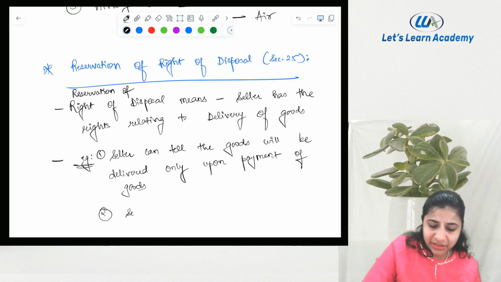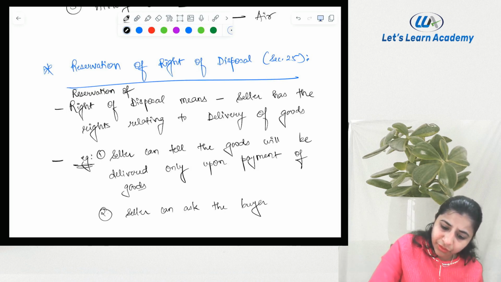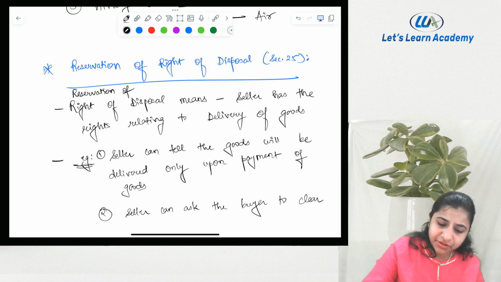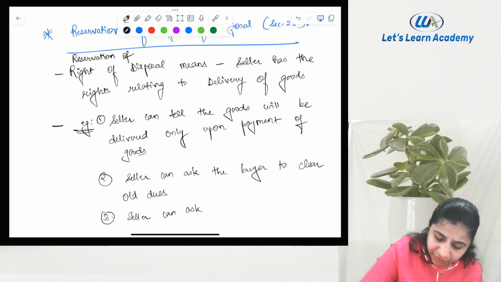For example, seller can ask the buyer to clear the old dues. Seller can ask for advance payment.